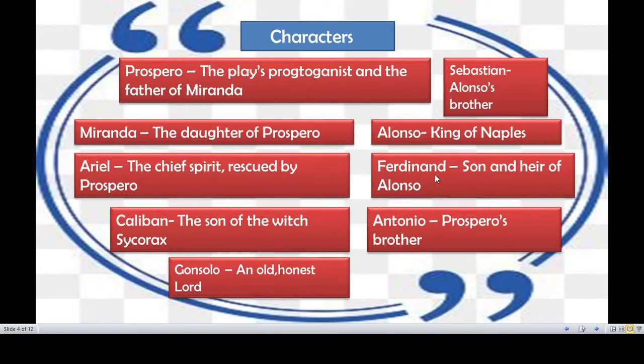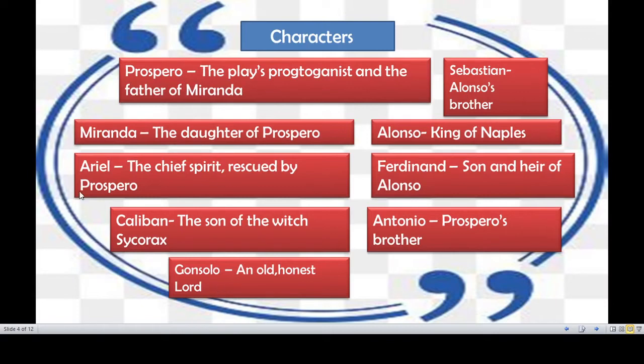And Ferdinand, who is Ferdinand? Alonso's son. Okay, Sebastian, Alonso's brother. So these three persons are from the same family. Next, what character do you have to know? Gonzalo is a noble person, maybe a powerful person in Prospero's cabinet. Okay, so Gonzalo, an old honest lord. Lord is used to refer to noble people, the higher ranking people in society.